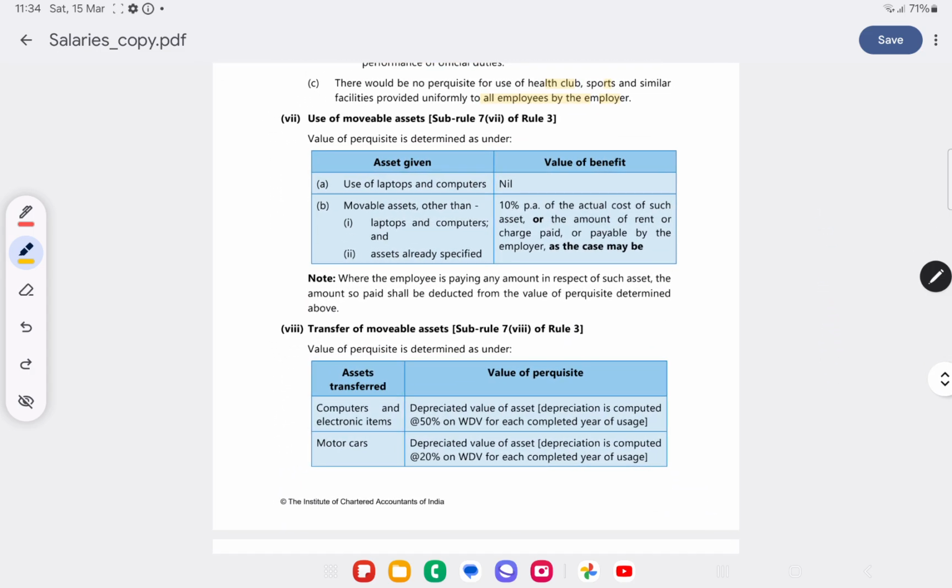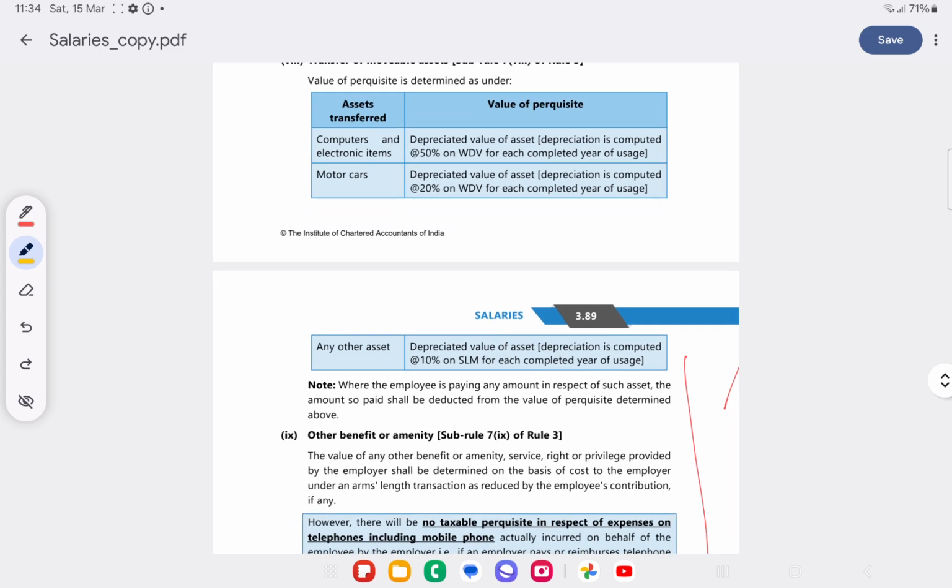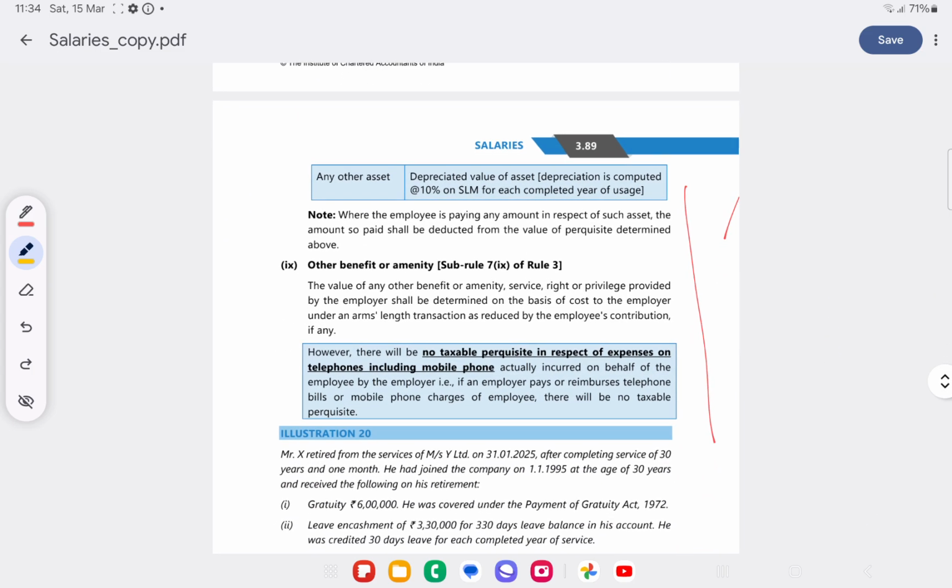Use of movable assets and transfer of movable assets is already done. Other benefit: the value of any other benefit or service provided by the employer shall be determined on the basis of cost to the employer under an arm's length transaction, as reduced by the employee's contribution, if any.